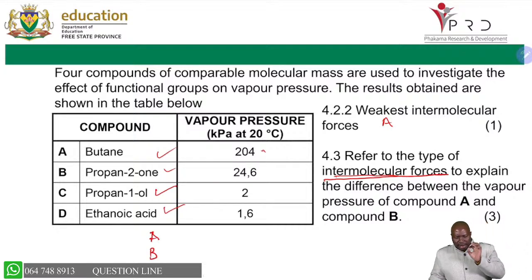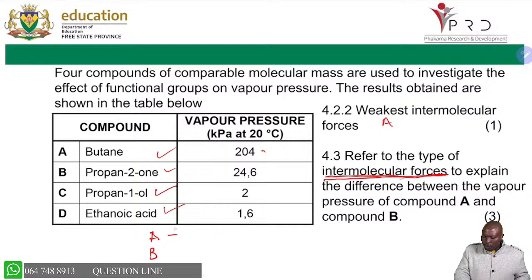The other strategy that we can give you here is to answer this question in bullet form. Please don't write in paragraph form, because you lose the science in between. Just be straightforward and say the first thing: I'm going to look for my intermolecular force in A. You know A is London force, because it's an alkane.